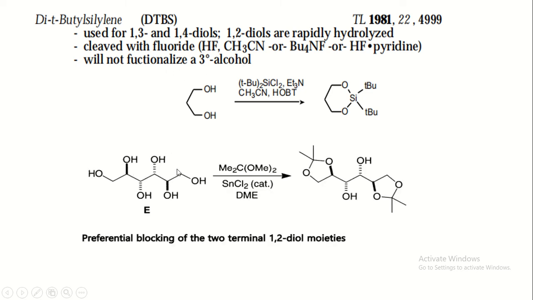In this reaction, there are two types of OH. One is terminal OH, other is internal 1,2-diol. Then terminal 1,2-diol is more frequently protected as compared to internal 1,2-diol due to steric hindrance.